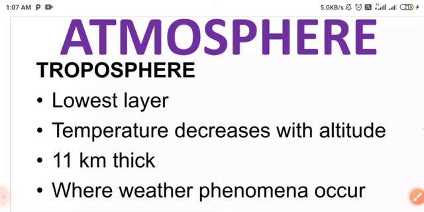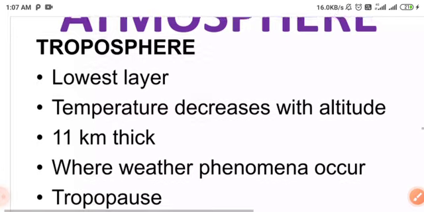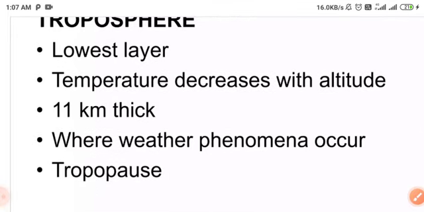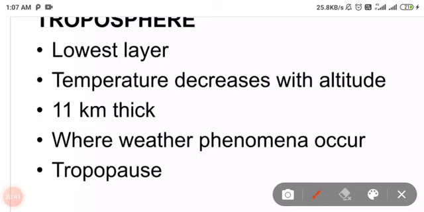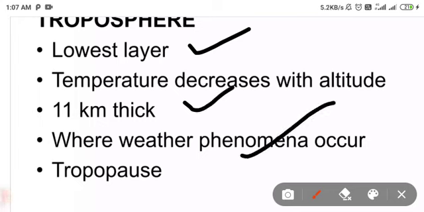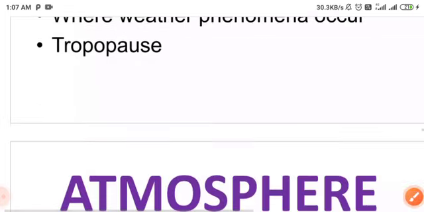Troposphere is the lowest layer, where temperature decreases with altitude. It is about 11 kilometers thick, and it is where weather phenomena occur. The top of this layer is called the tropopause. Okay, clear.